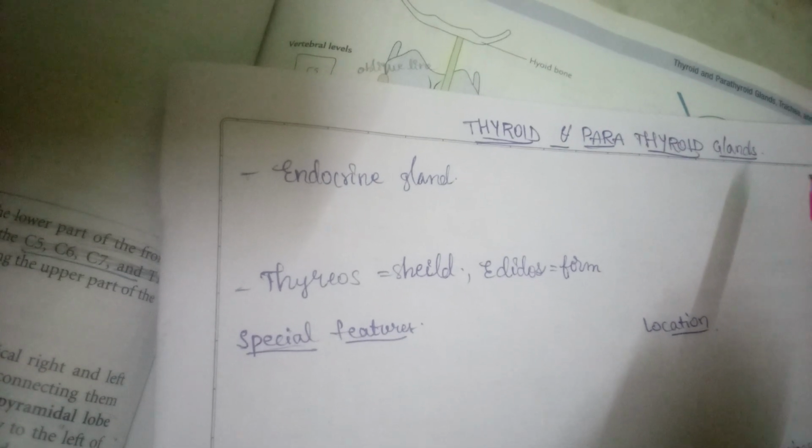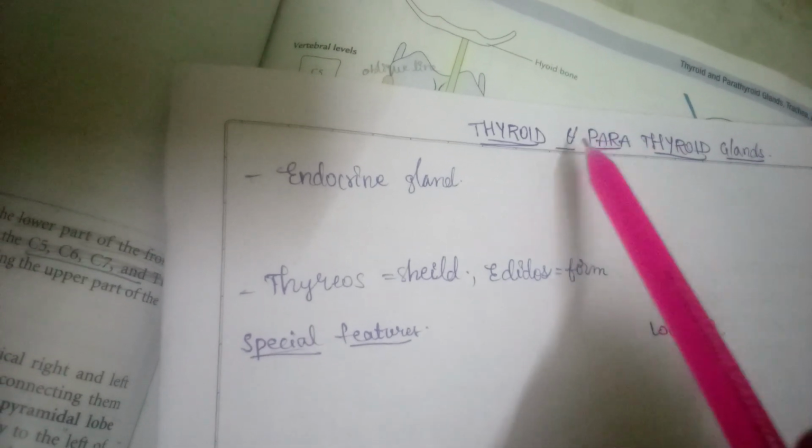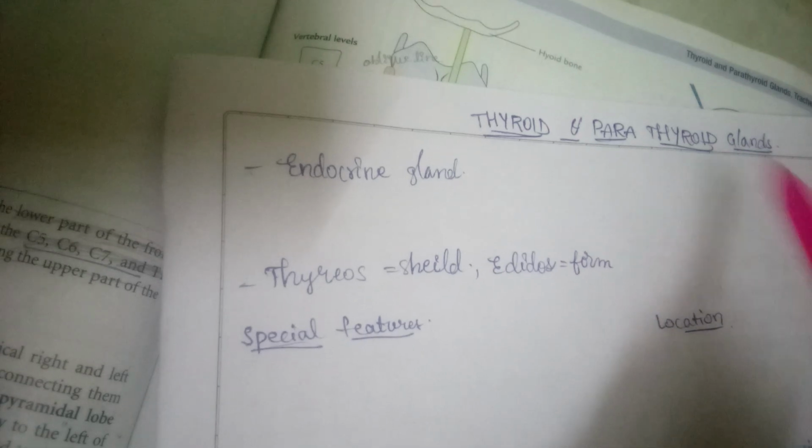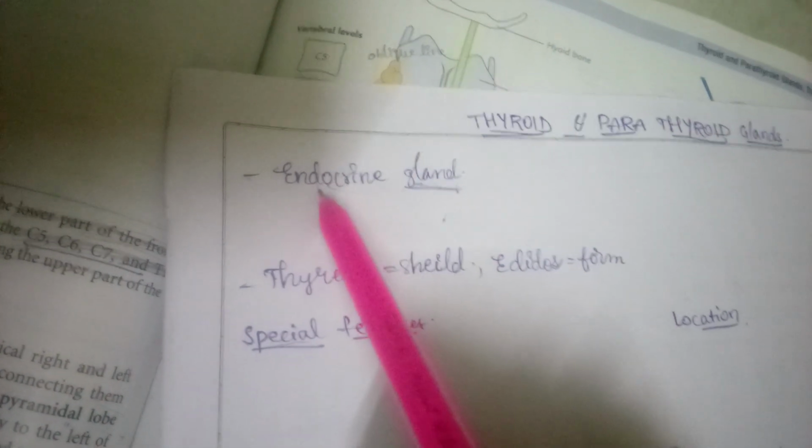So now, thyroid gland and parathyroid gland, both the glands are endocrine glands. It is called as gland. Okay, it is an endocrine gland, endocrine or ductless gland.